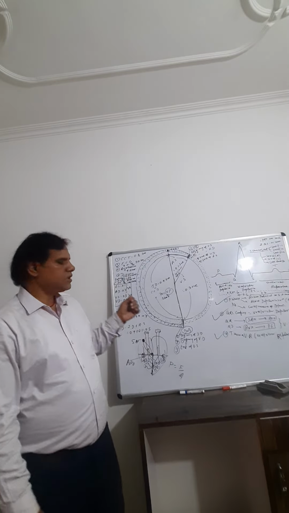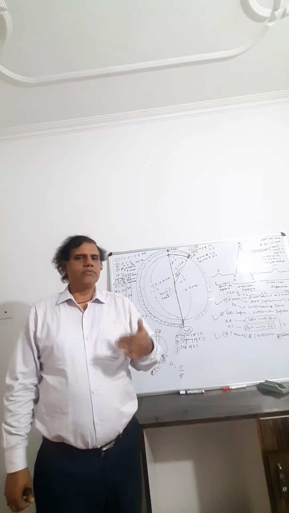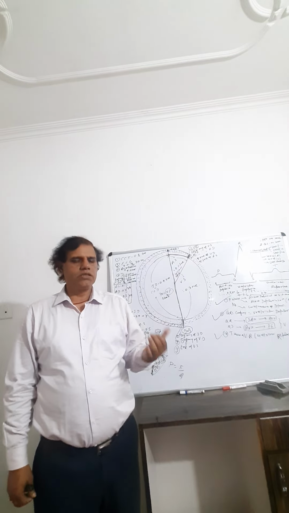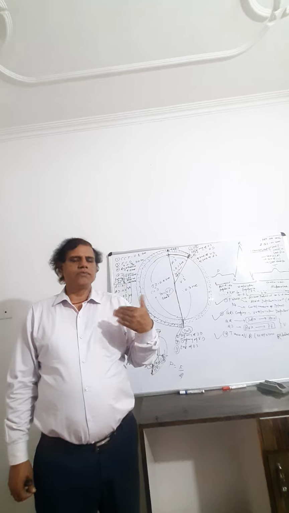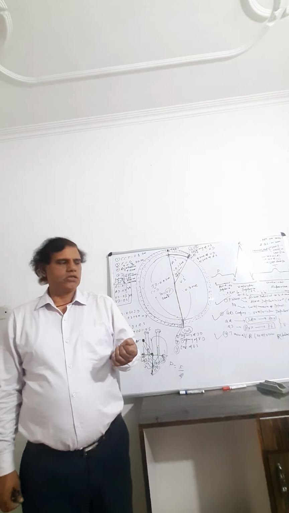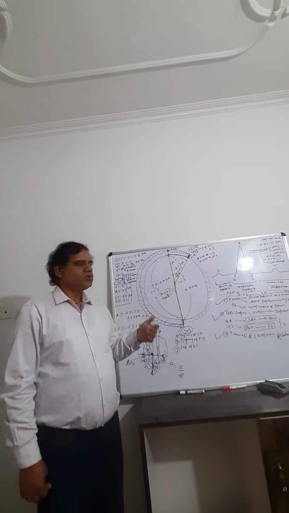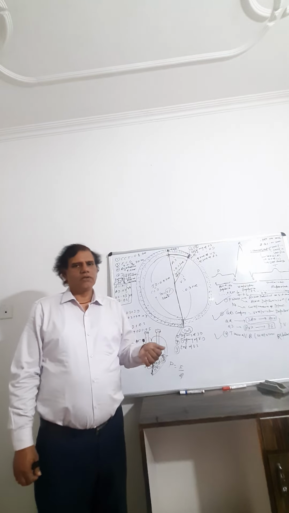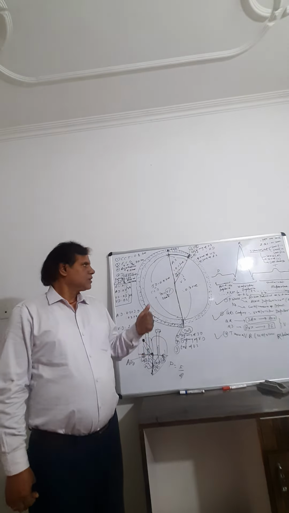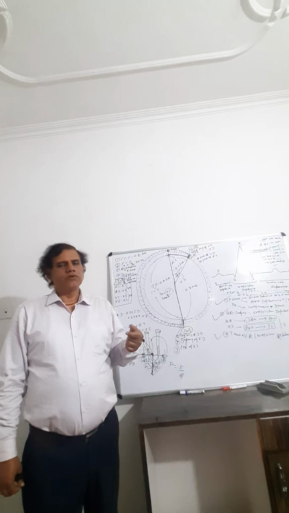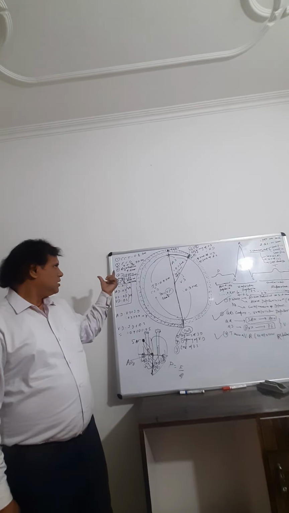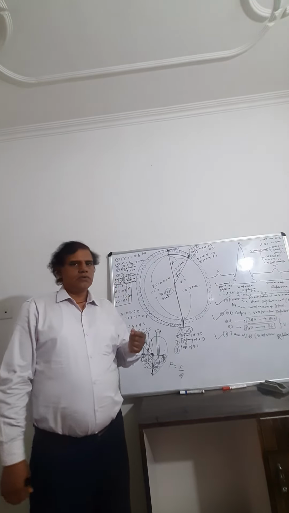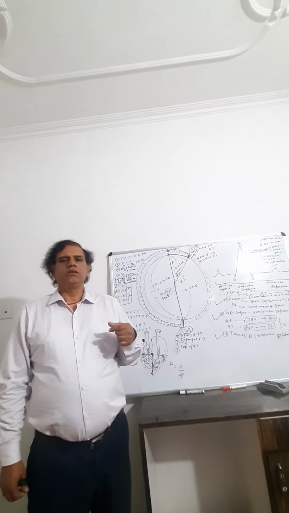So the heart is regulated. First is myogenic regulation, its self-regulation, because the SA node and AV node are present in the muscle. This is myogenic regulation. And second is neural regulation and hormonal regulation. In neural regulation, the center for the heart rate or heartbeat is present in the medulla oblongata.